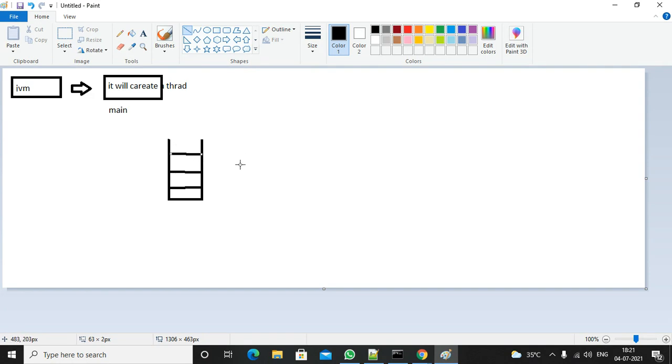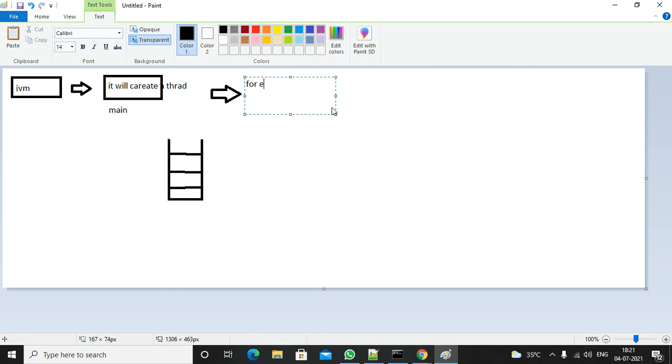For every method call, there is an entry in the runtime stack. This is the stack. If there is a method call, it will enter into the stack.